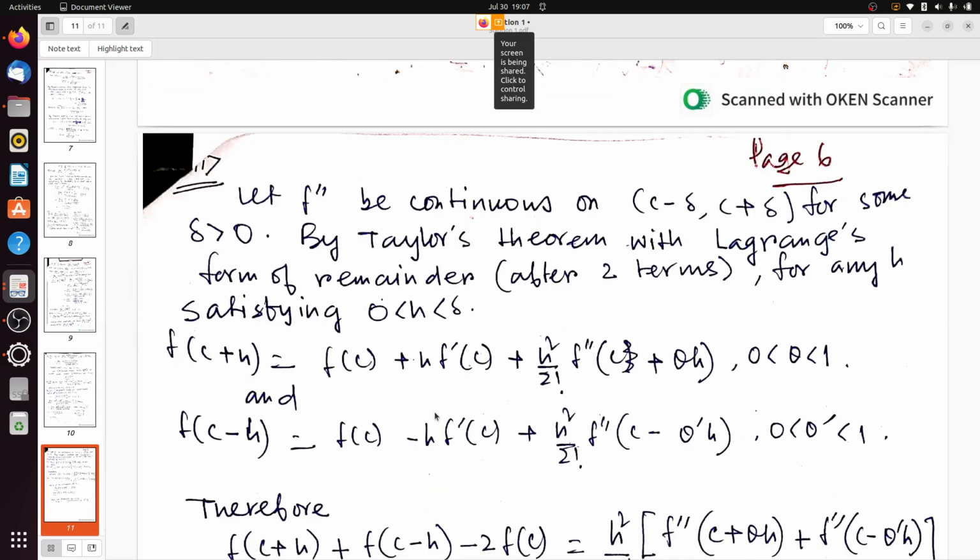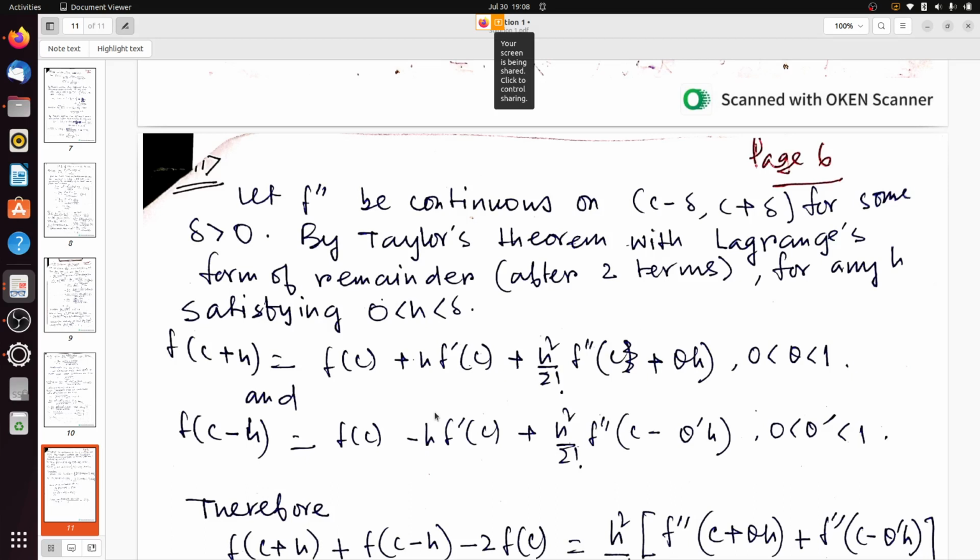let f double prime be continuous on (c minus delta, c plus delta) for some delta greater than 0.